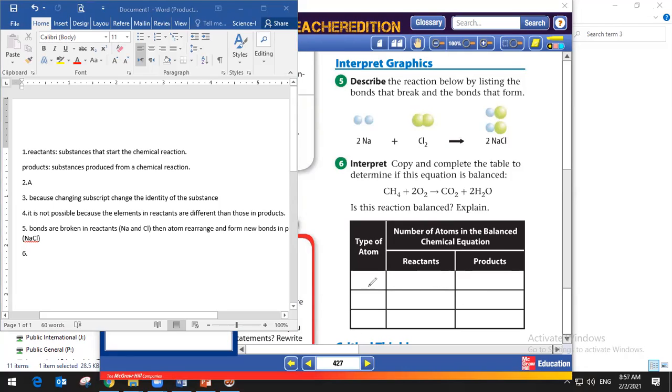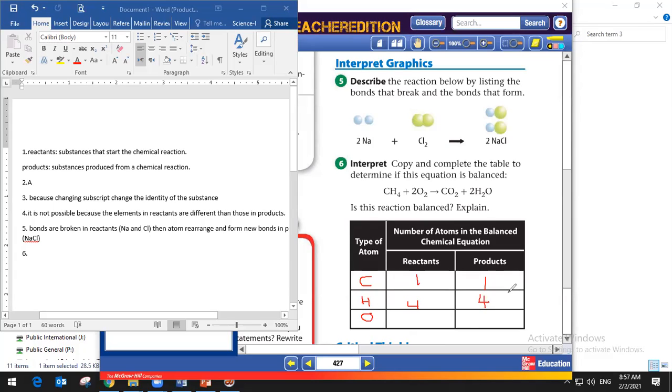Yes, Hannah. So carbon, for example, how many carbon in reactants, Hannah? In reactants 1 and in products 1. Good. How many hydrogen? For example, Ali, how many hydrogen here? 4 in reactants, and how many in products? 4 also. Good. Then we pass to the oxygen.